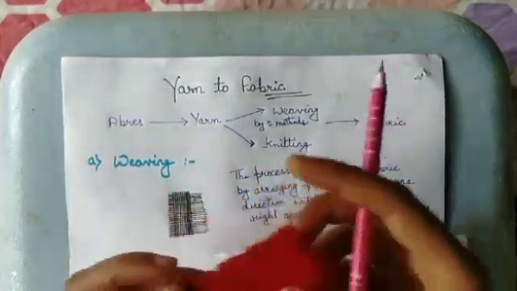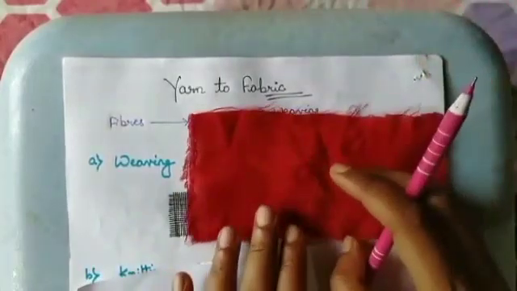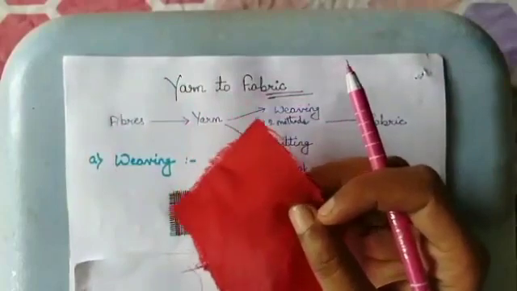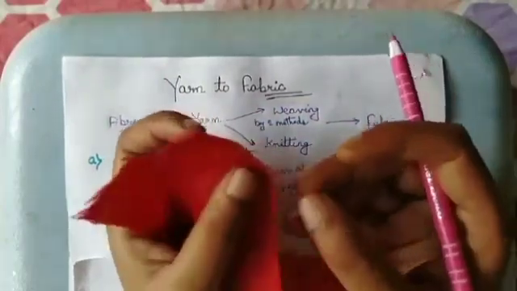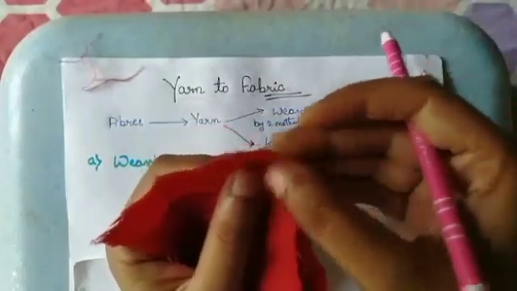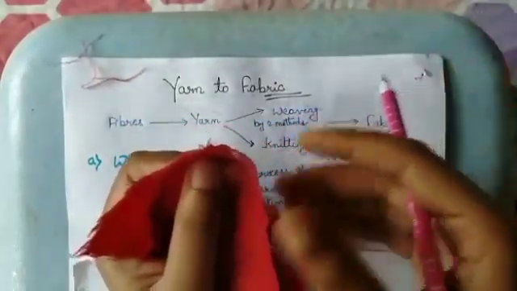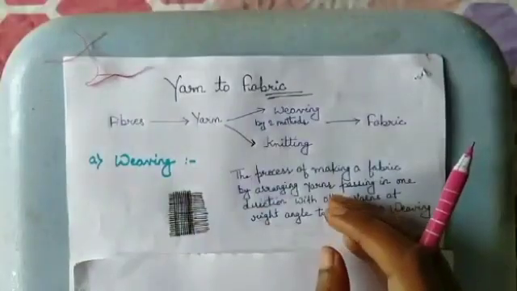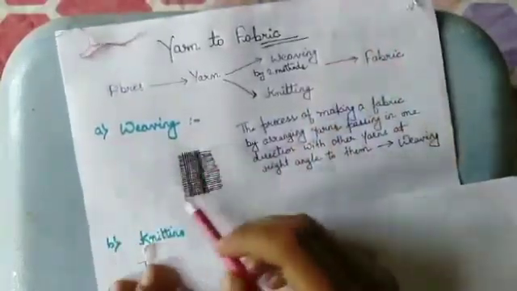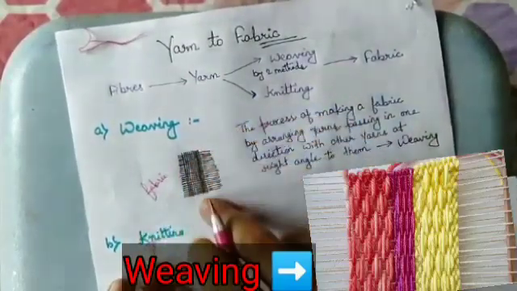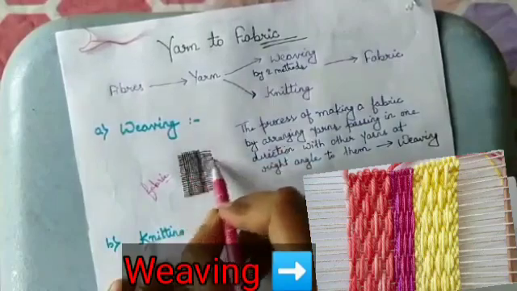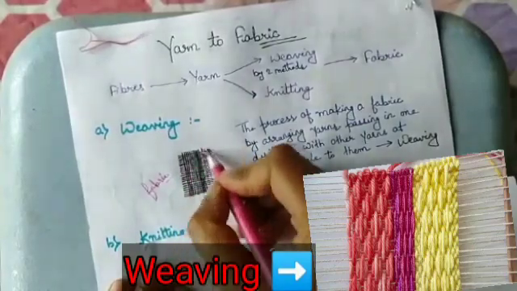Take a piece of cloth and if you observe through a magnifying lens, we see an arrangement of two sets of yarn running across one another, like this. This is fabric, and there is arrangement of two sets of yarn running across each other.